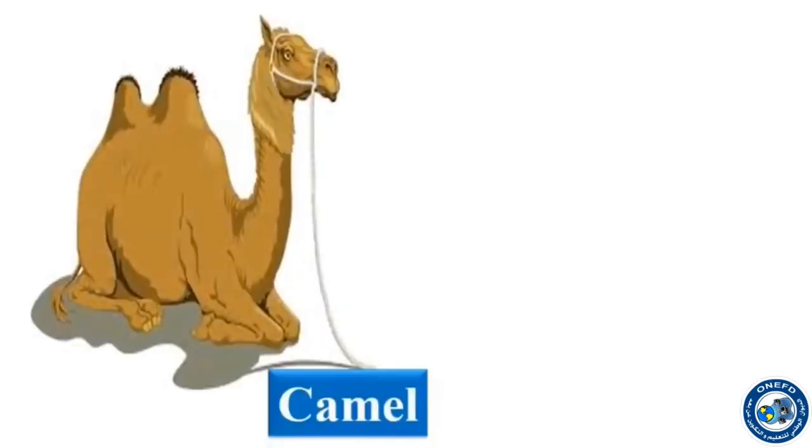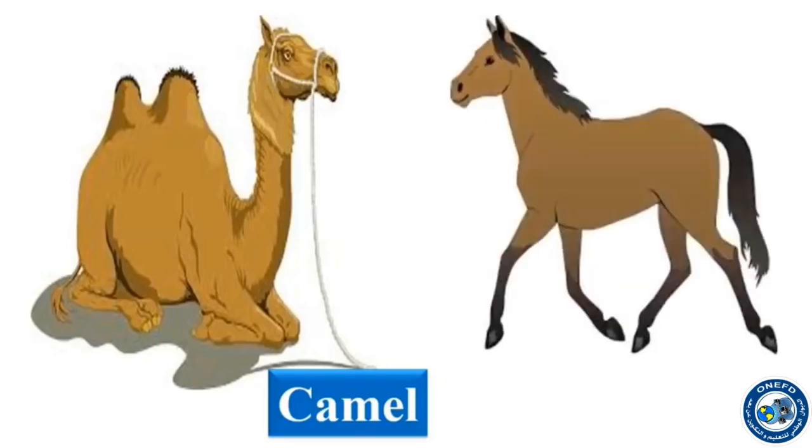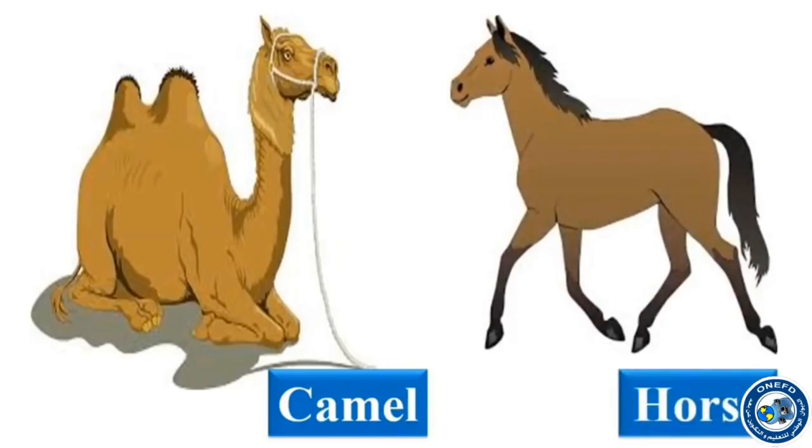This is a camel. A camel is an animal, but it is used as a means of transport. Also, this is a horse. A horse is also an animal, but it is used sometimes as a means of transport.